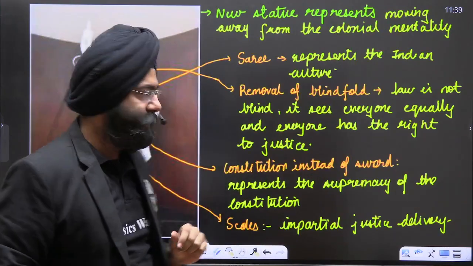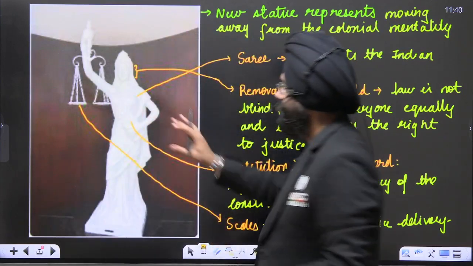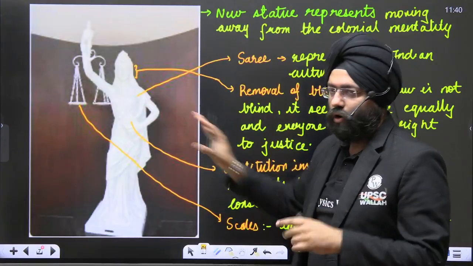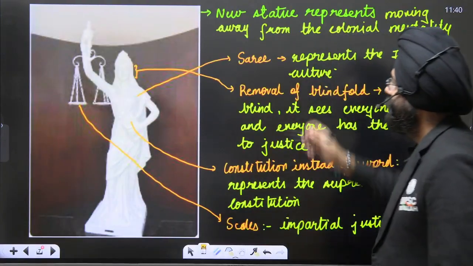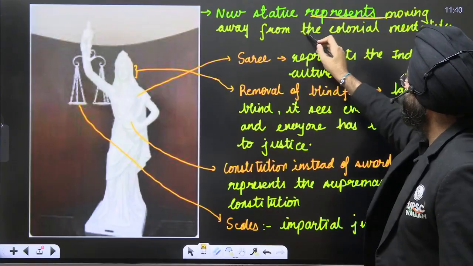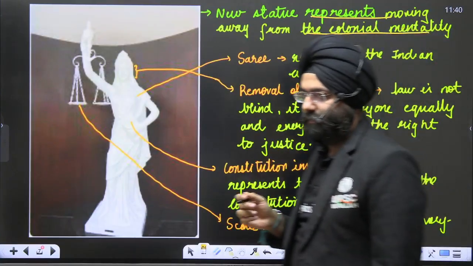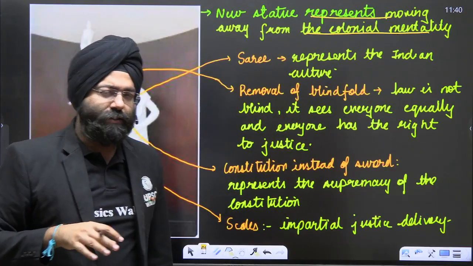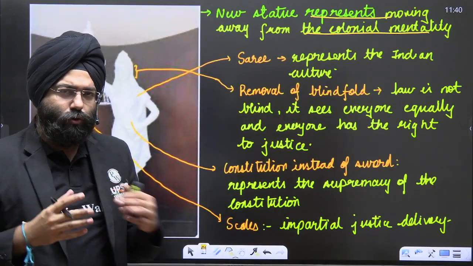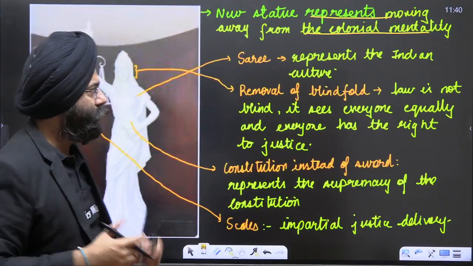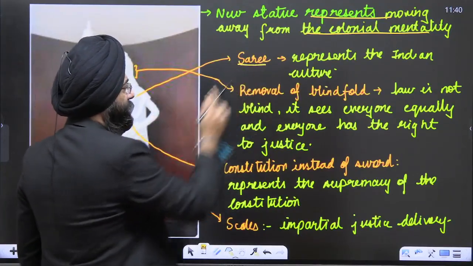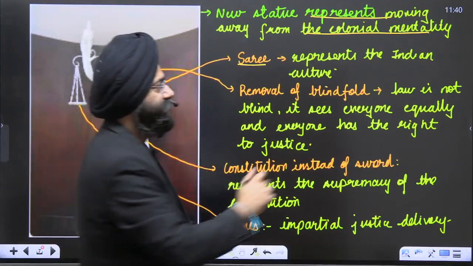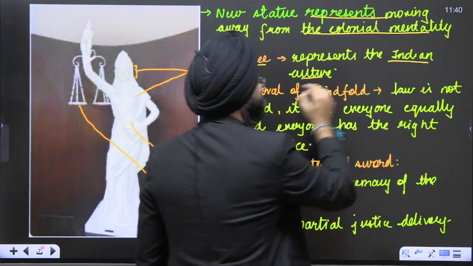Now remember what happened. This is the new lady statue that we have. What does it show or represent? The new statue represents moving away from the colonial mentality, because that statue had become a part of the Indian judicial system from the colonial system. So we wanted to change that. Over here, the attire worn by this lady is a sari, which represents Indian culture.